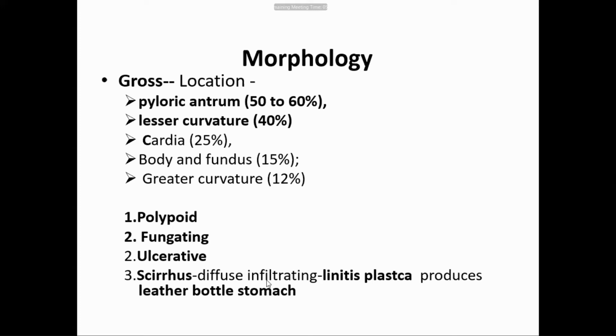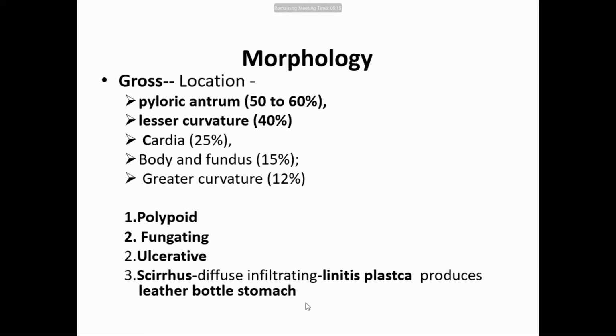That is what I told you, that signature type. It is called diffuse thickening of the gastric mucosa, called linitis plastica, and it produces a leather bottle stomach. Leather bottles were used earlier for storage of water, when they used to go on the camel and other horses.